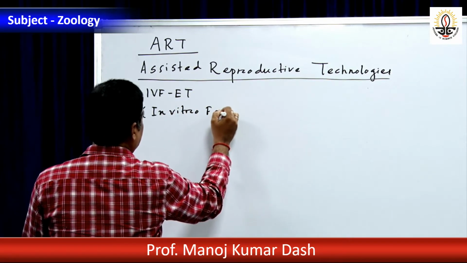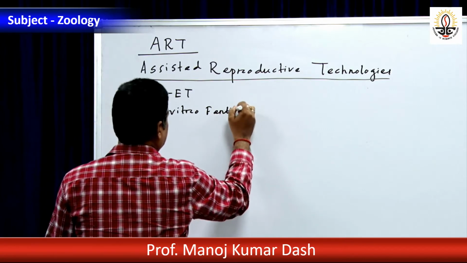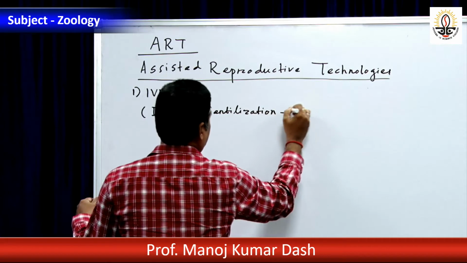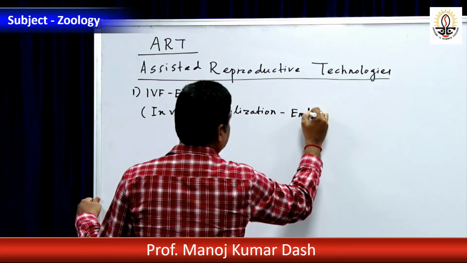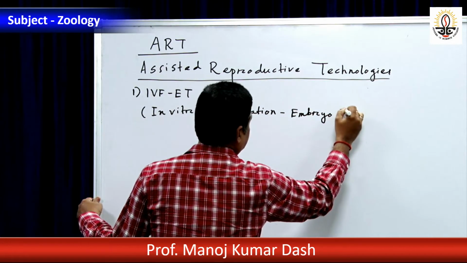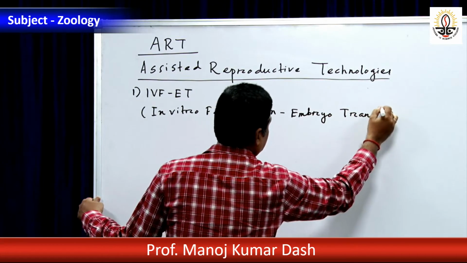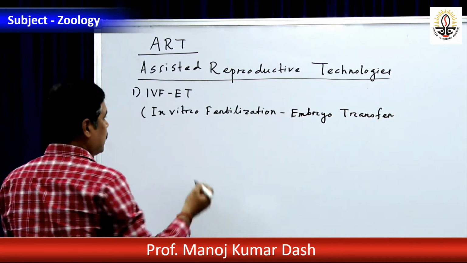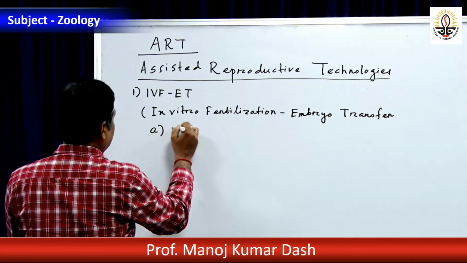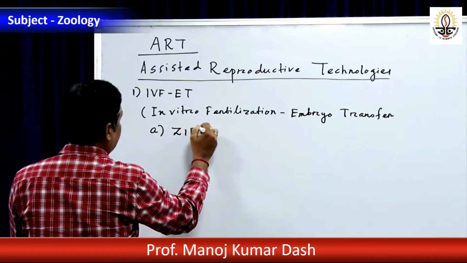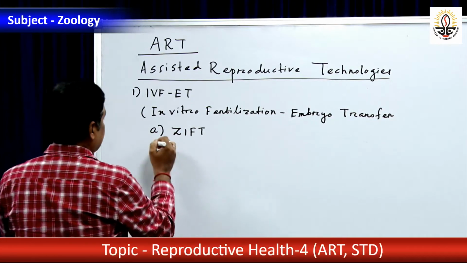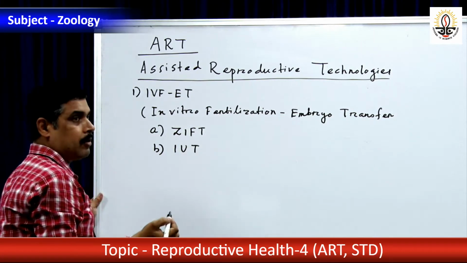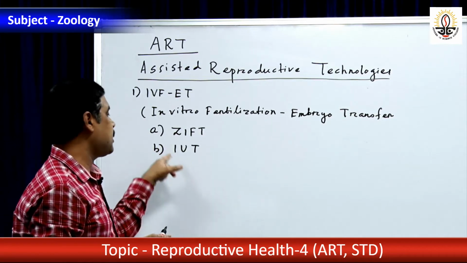In vitro fertilization, embryo transfer. Under IVF-ET two technologies are there. One is ZIFT, zygote intrafallopian transfer. Second one is IUT, intrauterine transfer. You have to remember this abbreviation.